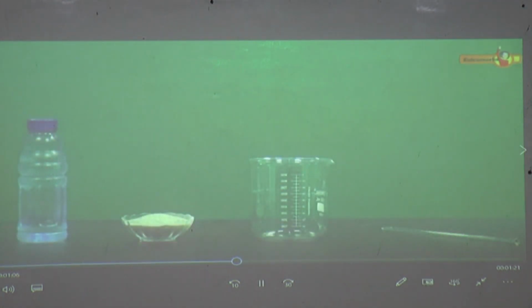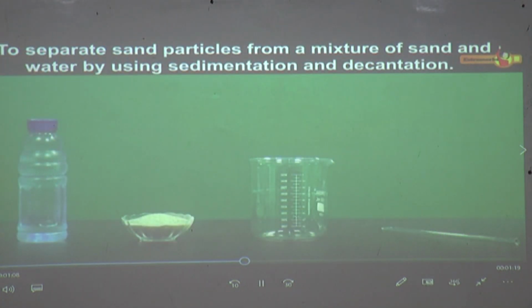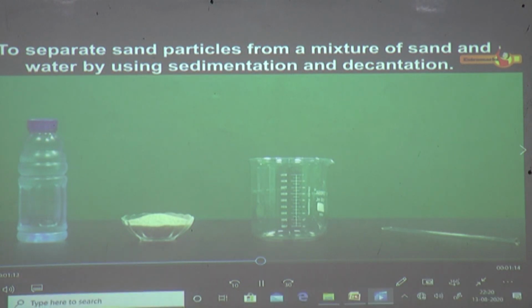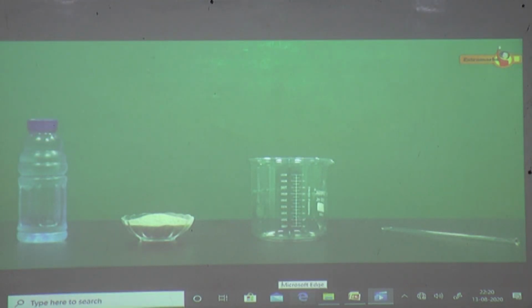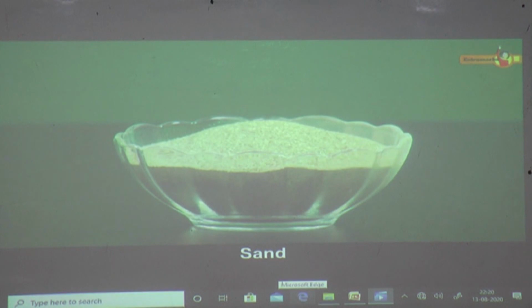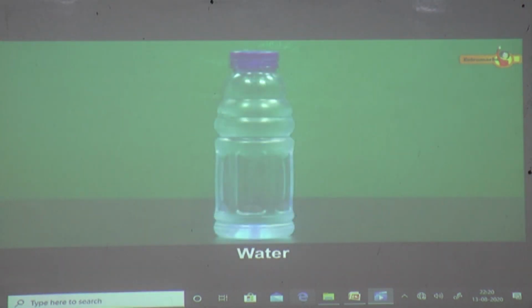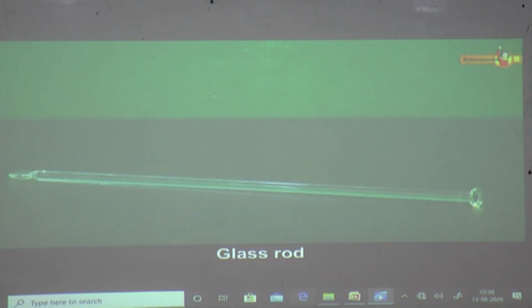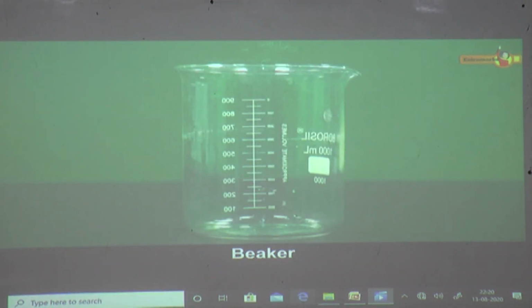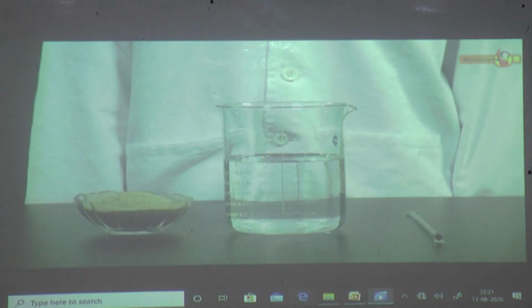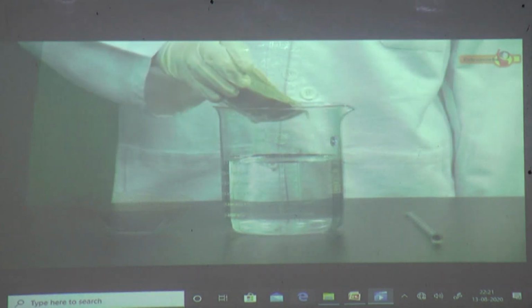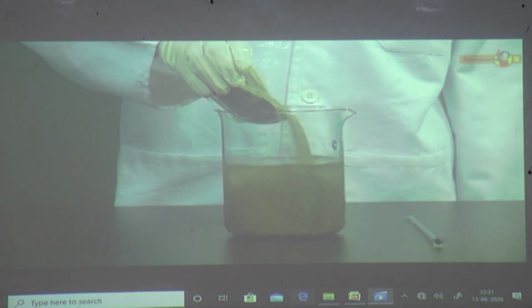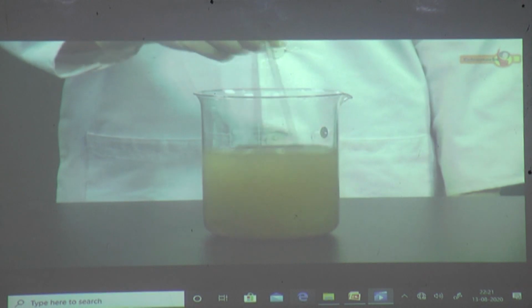Let us perform the following activity to separate sand particles from a mixture of sand and water by using sedimentation and decantation. For this activity, we need sand, water, a glass rod, and an empty beaker. Take a beaker filled with water. Now, add some sand into it and mix them with the help of a glass rod.